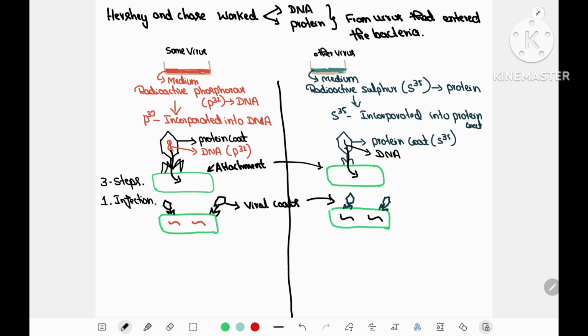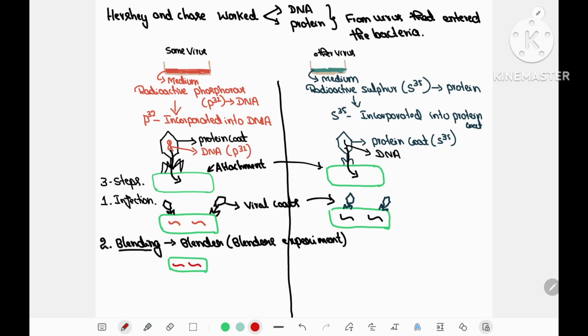Now, the viral coats will be on the bacterial cell, whereas the genetic material will be in the bacteria. These two are separated. That is, the viral coats of the bacteriophage are separated from the bacteria by the process called blending. Here, the mixture will be kept in a blender and hence it is called Blender's experiment. A blender is nothing but a simple mixer grinder as we use in our household. That's why it is called Blender's experiment.